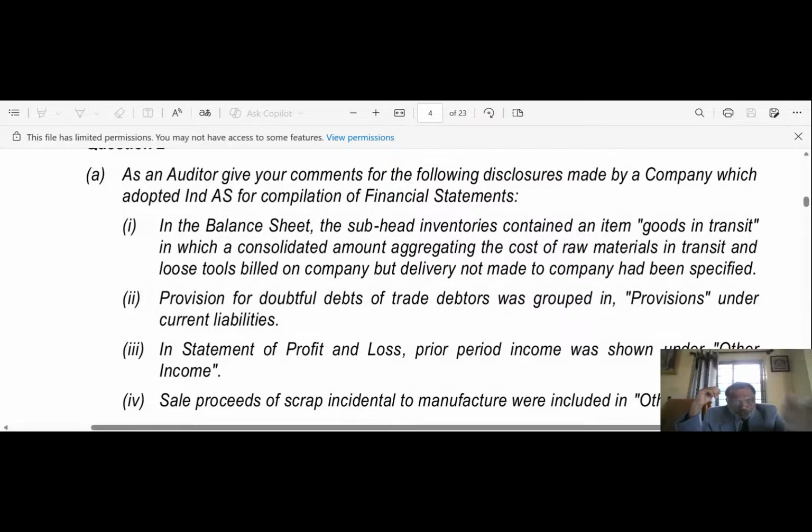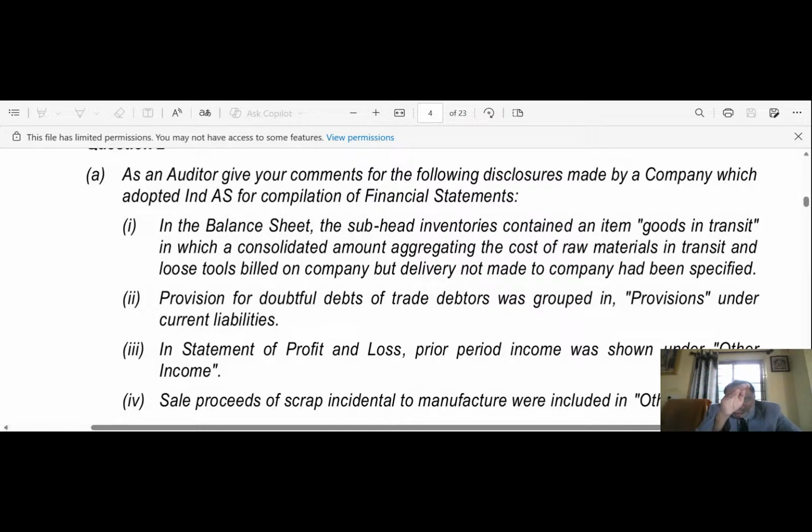Those provisions should be shown net in trade receivables, not grouped as a separate provision but presented as an adjustment.